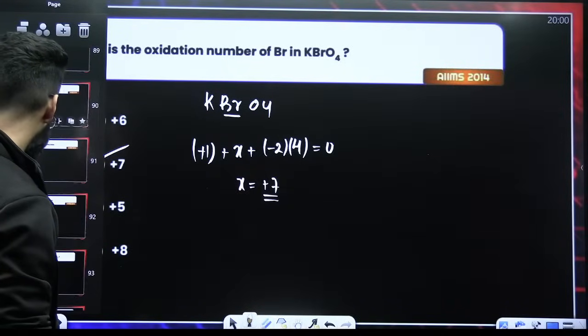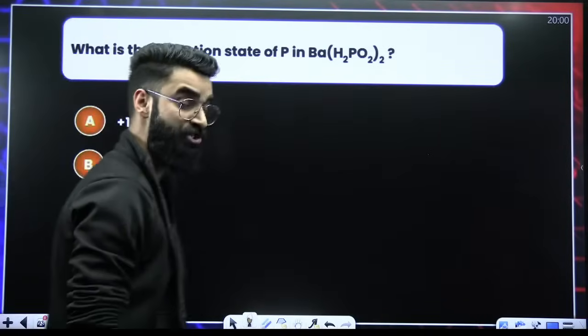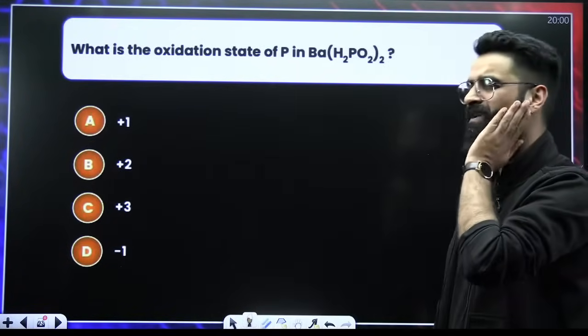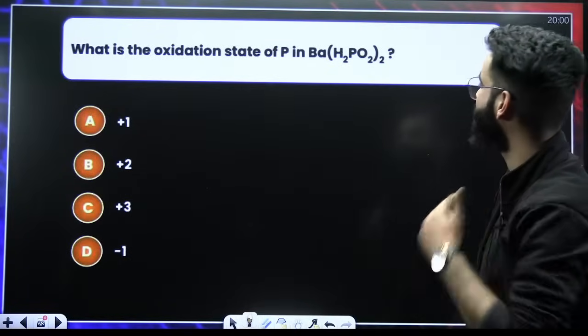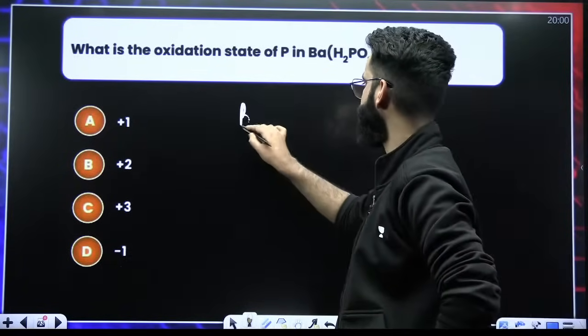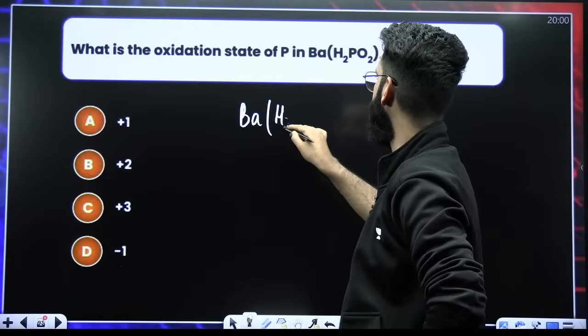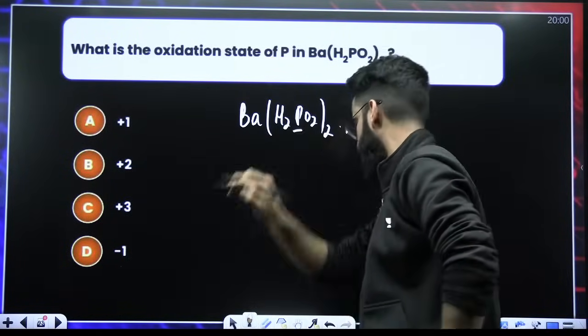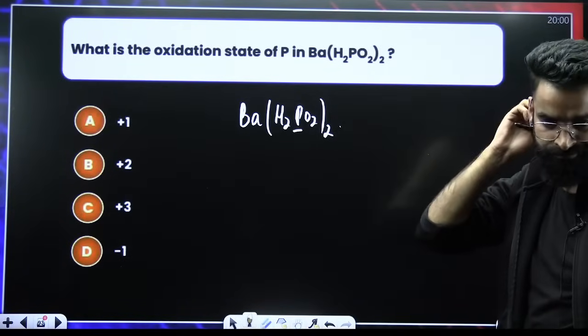Moving ahead, people. Okay, this is one more JEE question. This question was asked long back in JEE Mains, or maybe at that time it used to be AIEEE, as far as I remember. What is the oxidation state of phosphorus here? This is Ba(H2PO2)2. We have to calculate the oxidation state of phosphorus. Can we do it?